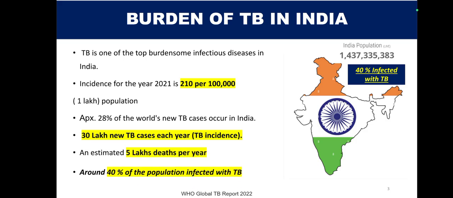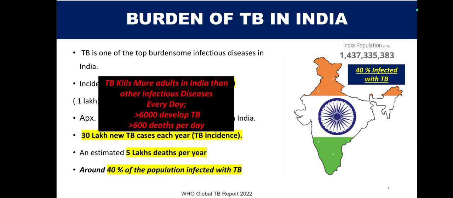We know that around 40% of the population is infected with TB, so almost half of the population has some infection of tuberculosis. TB kills more adults in India than any other infectious disease. If you calculate the data every day, more than 6,000 patients will develop TB and there are more than 600 deaths per day. That makes 2 deaths every 5 minutes.